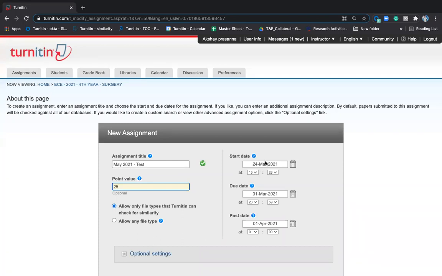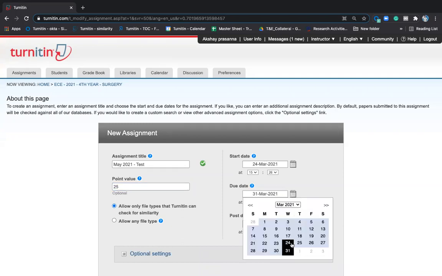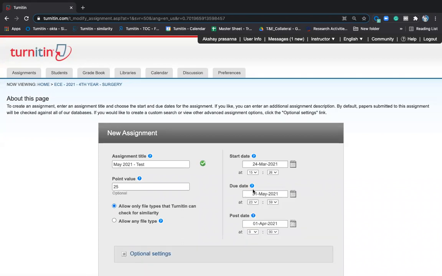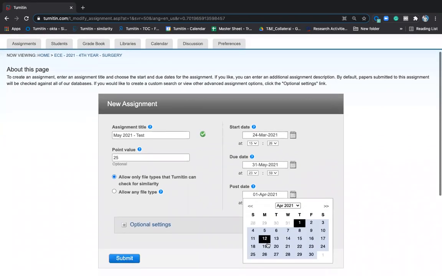Some faculties, what they do is they preset the assignment dates and due date also. So due date, before what date the student has to submit. So it's a May assignment. I want them to submit before 31st May. Post date is something where you can share your feedback. So here there is something post date where I'll start sharing my feedback. So I'll start sharing my feedback from tomorrow.